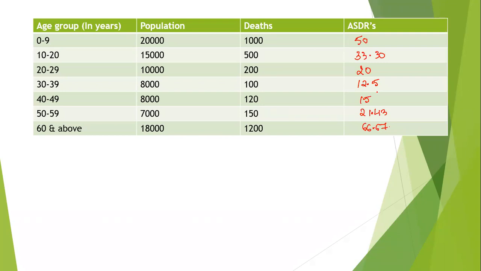Death can occur even for a small kid, that is an infant, and also for those above 60 years of age. So we are not ignoring the age and the sex composition in this method. Okay, so I hope you all understood this concept.